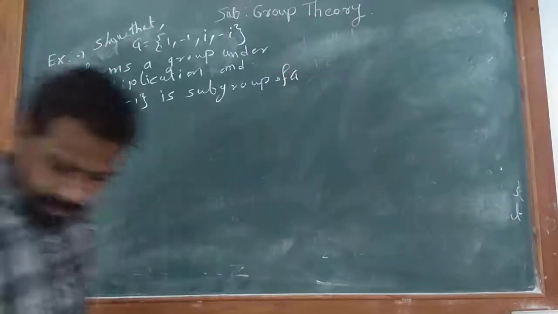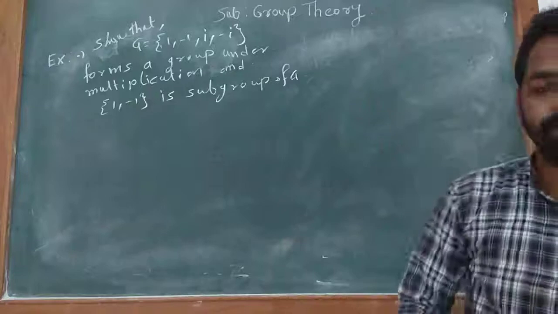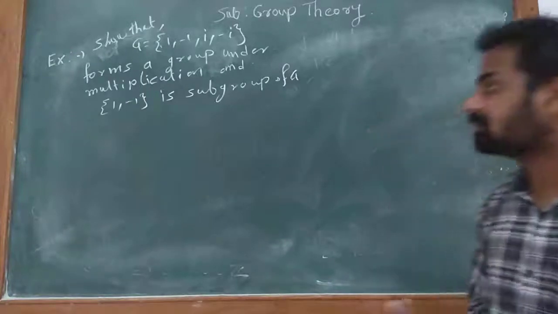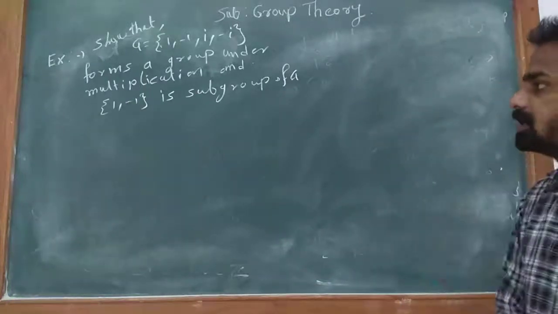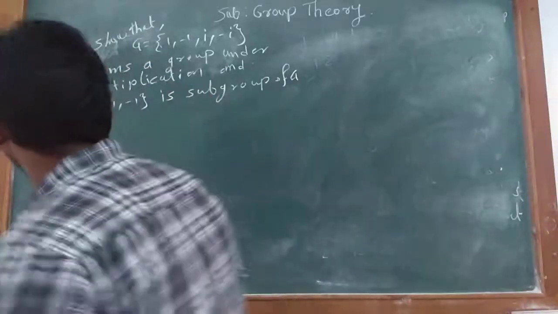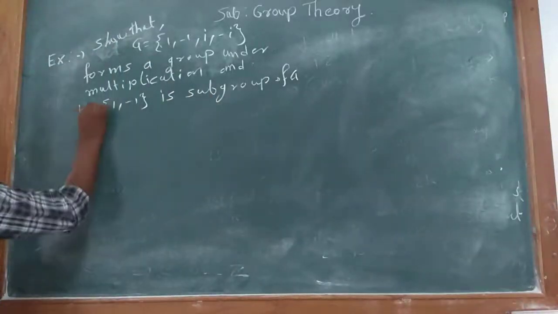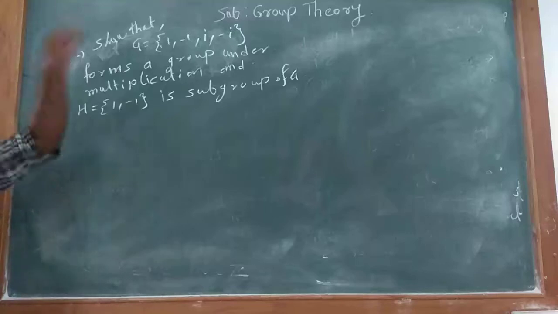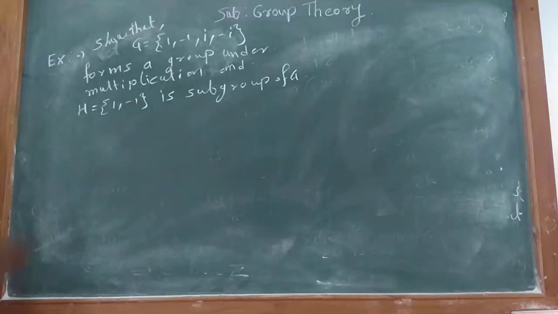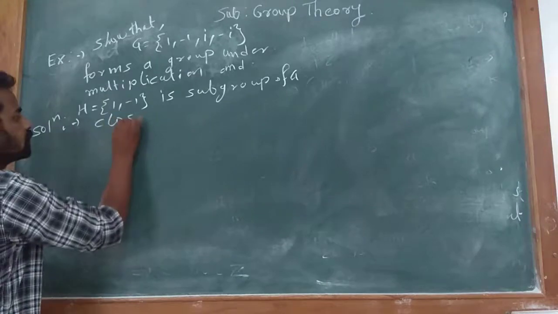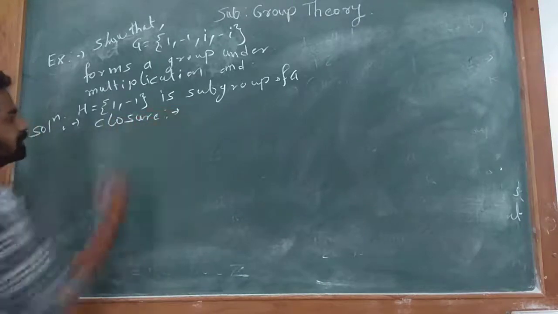That is, firstly we have to show that G forms a group, and next we have to show that the set containing 1 and minus 1, that is X is equal to 1, minus 1, is a subgroup of G. So firstly we have to show that G forms a group. Therefore we have to show the four properties.